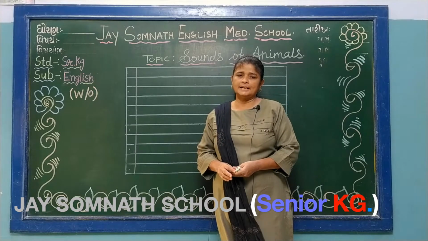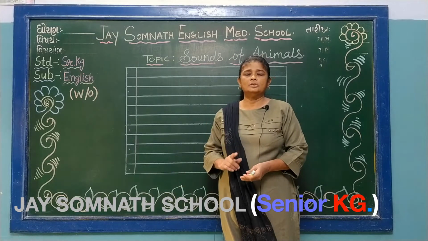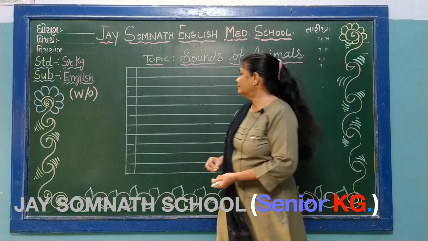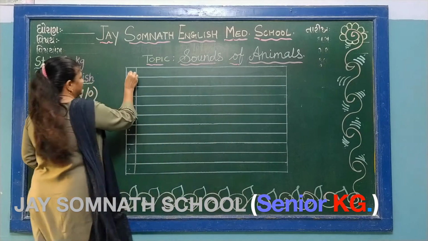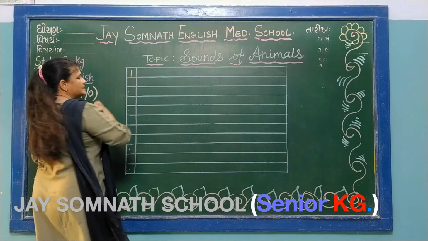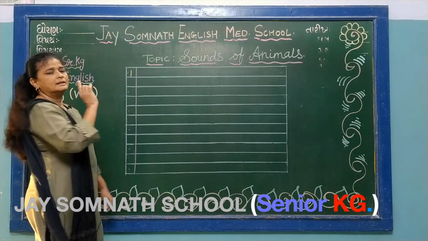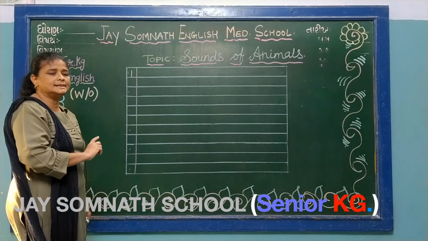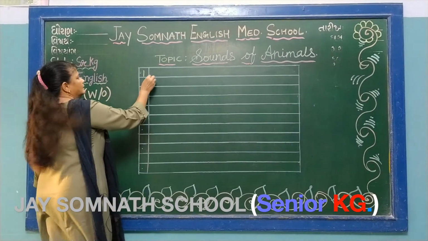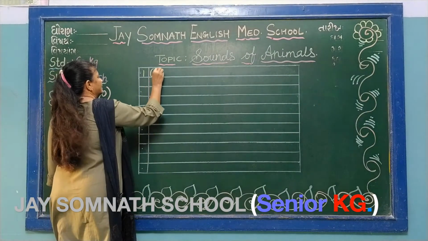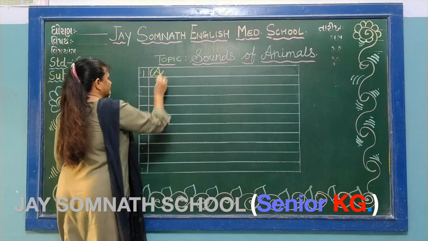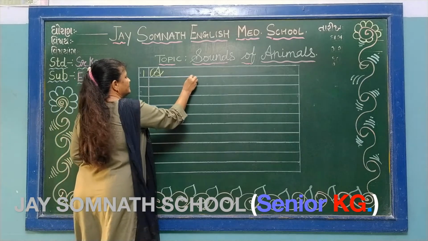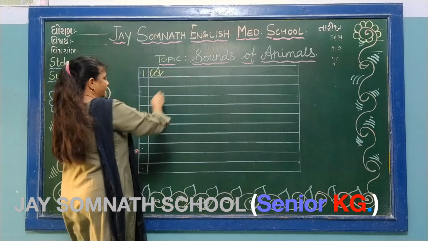Okay, now just start in the written and do it at home in the oral also. First sentence is, come on, just see on the board. It is number one. Just write in capital cursive A, and you have to write all the sentences in cursive letters only. It is fill in the blanks. Here you have to write the animal name.